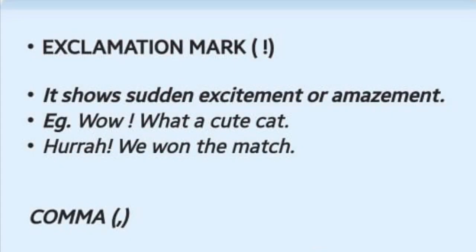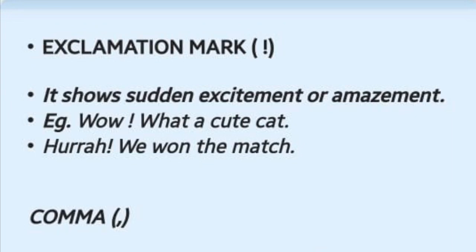Students, let's see the another one. The another punctuation mark which we have is exclamation mark. And I hope you all can clearly see the symbol for that. Yes. So what is the usage of exclamation mark? Students, exclamation mark shows sudden excitement or amazement. So whenever you're excited, when you're sad, when you're surprised, when you're amazed, that time you use exclamation mark.